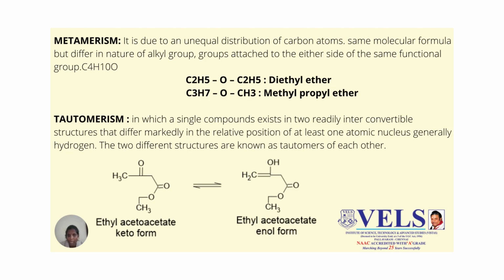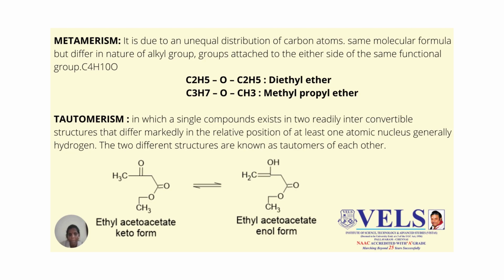How they differ is in the groups attached to the functional group. In diethyl ether, the group attached is the same, that is C2H5 on the left side and C2H5 on the right side. In methyl propyl ether, the groups attached to the functional group differ, that is C3H7 on one side and CH3 on the other side. This is called metamerism. Metamerism is due to an unequal distribution of the carbon atoms, where compounds have the same molecular formula but differ in the nature of the alkyl groups attached to either side of the functional group.